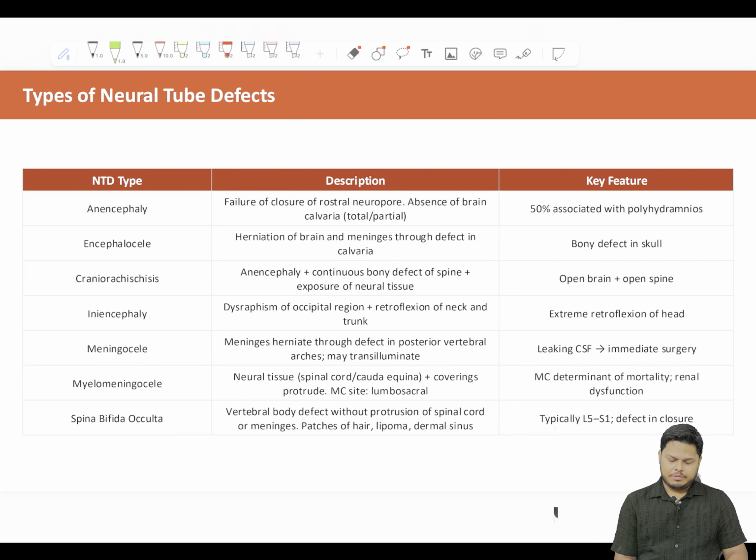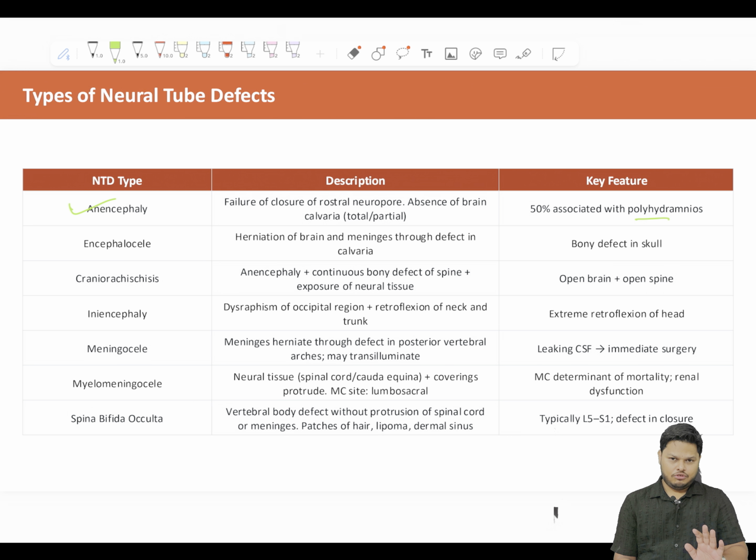First is anencephaly. Anencephaly, you all would have known. Anencephaly is the absence of the brain calvaria, or the absence of the skull. Only the brain part is visible. A child is born with anencephaly, you can know it from a distance. It is failure of closure of the rostral neuropore. 50% are associated with polyhydramnios. See, there is no brain, there is no skull, so the CSF that should be accumulated inside the skull is now roaming outside. So there is polyhydramnios.